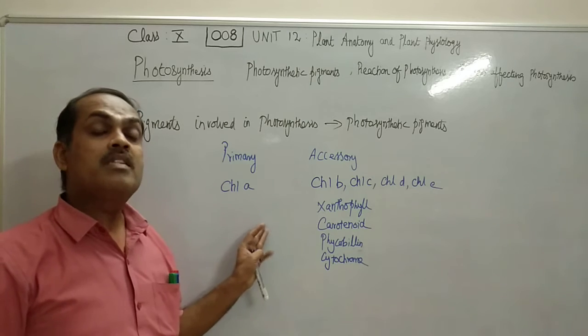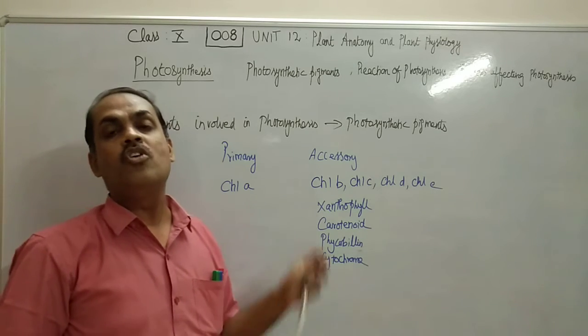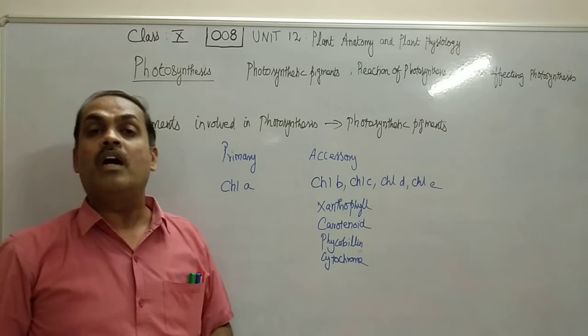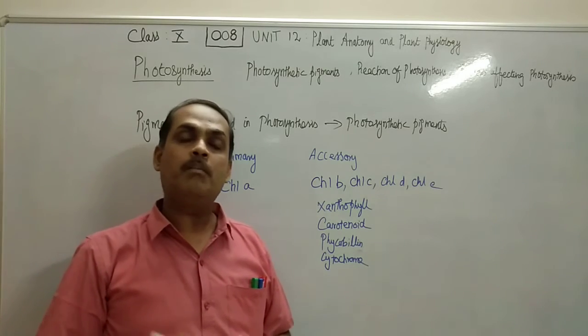So any pigments other than chlorophyll A are normally called accessory pigments. These accessory pigments are otherwise called light harvesting pigments.